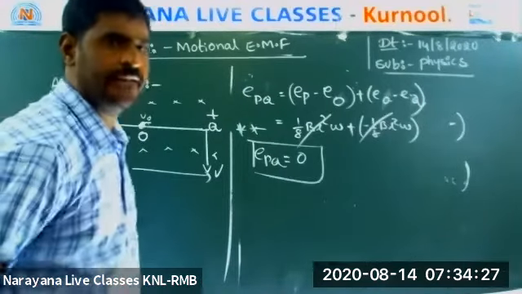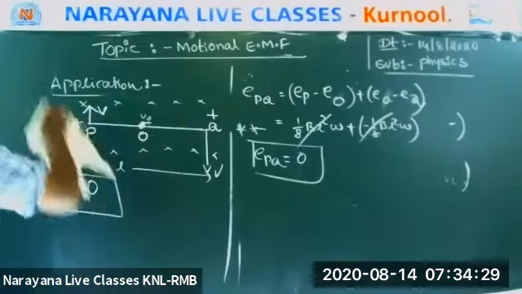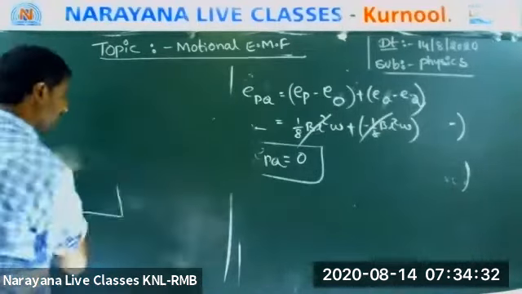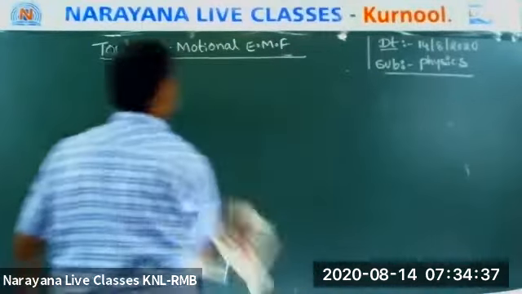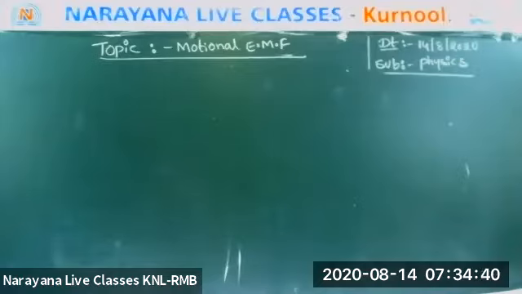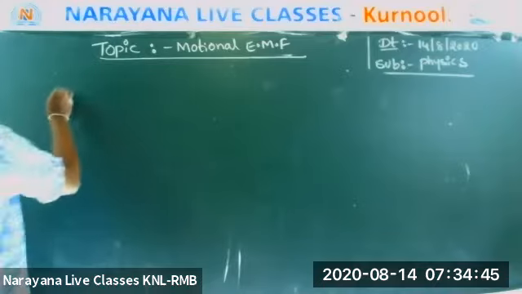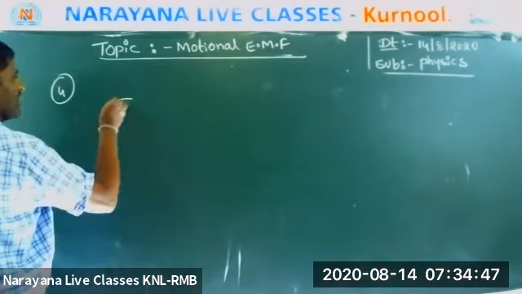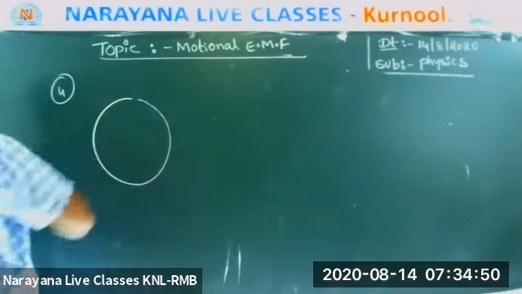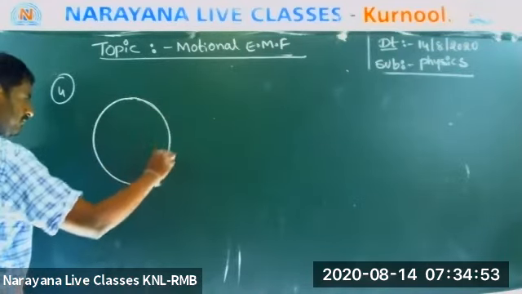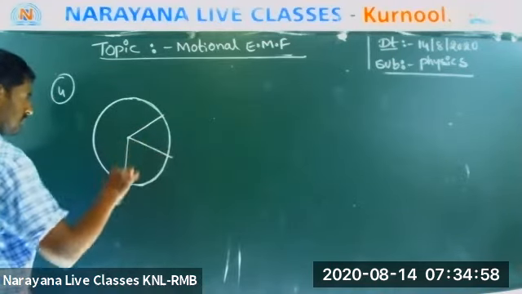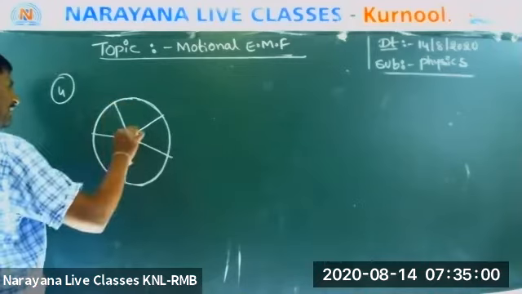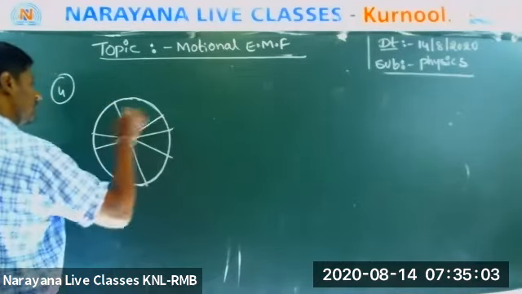Are you ready? Yes. Listen everyone. Application number 4. Here I am considering a ring, a cycle ring. Everyone listen. I am considering a cycle ring. It consists of spokes. You know that? Yes or no? Everyone will know this.